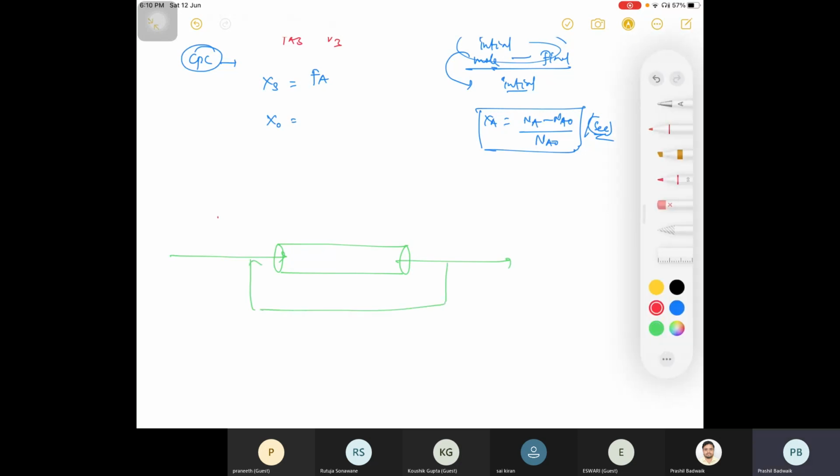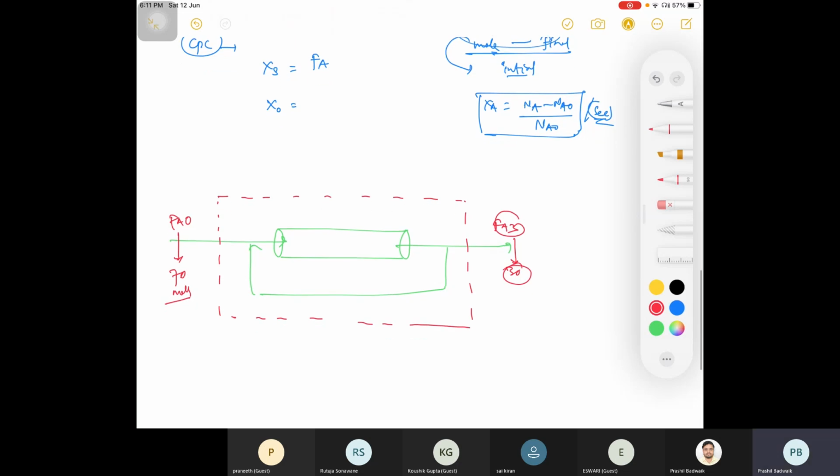Here whenever I am balancing over this system, what is entering is your Fa naught, and what is coming out is Fa3. Okay, suppose this is 70 moles, and if you are getting out here 30 moles, right? So what will be your overall conversion? That is XO is equal to 70 minus 30 with respect to initial, that is 40 divided by 70, right? So this is your overall conversion.